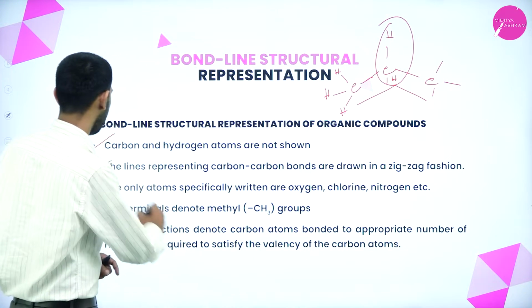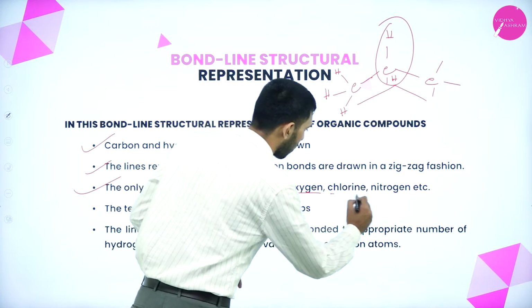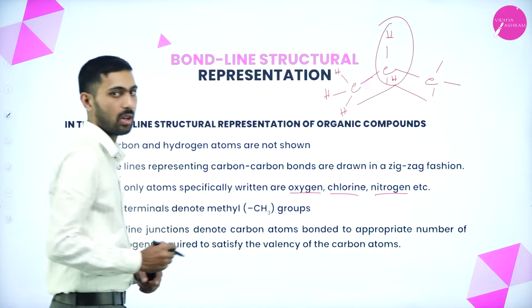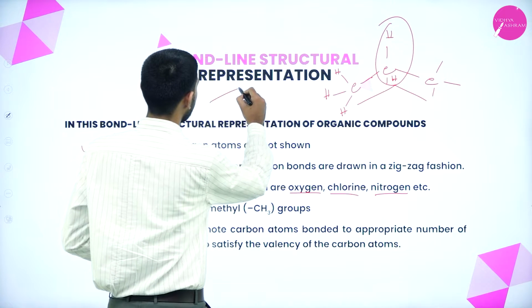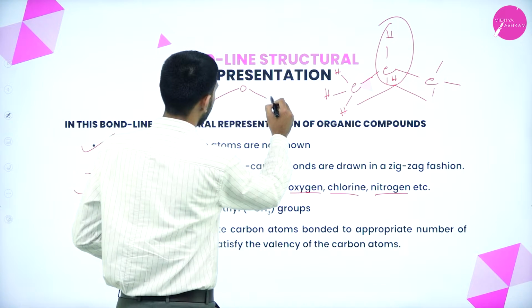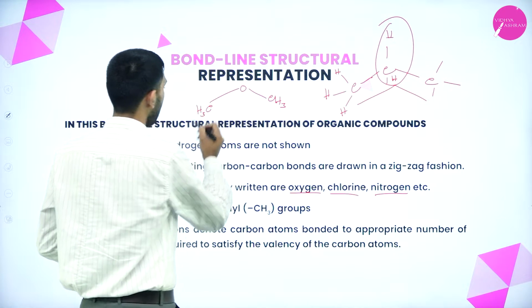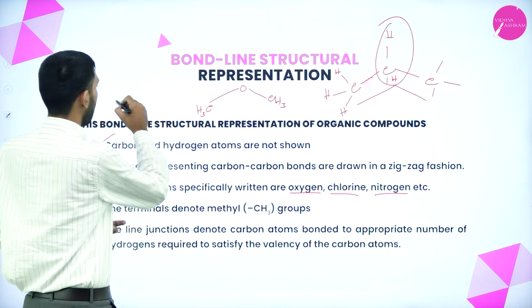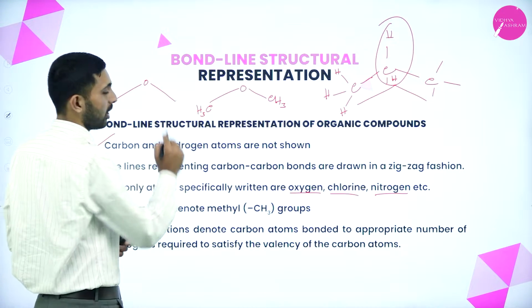Next thing is that the only atoms specifically written are oxygen, chlorine, nitrogen. Here we can write like this. But in structural representation we can write like this also. Here the terminal indicates CH3.